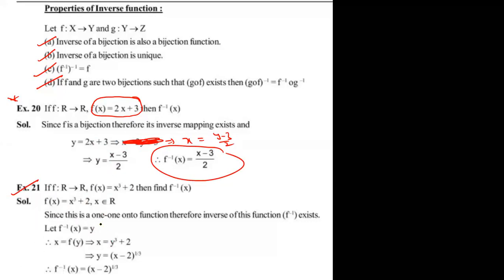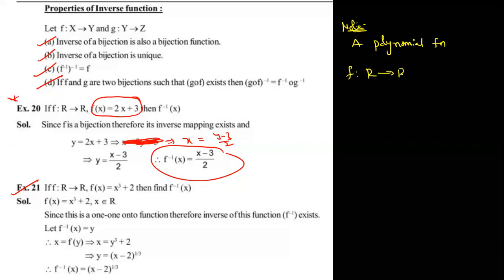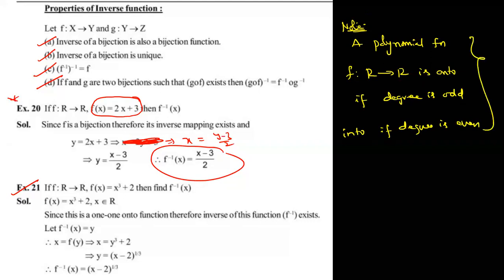Dear students, here I'm giving you a shortcut note, so please write down. A polynomial function f from R to R is onto if the degree is odd, otherwise into if the degree is even. So it's a very, very beautiful note.